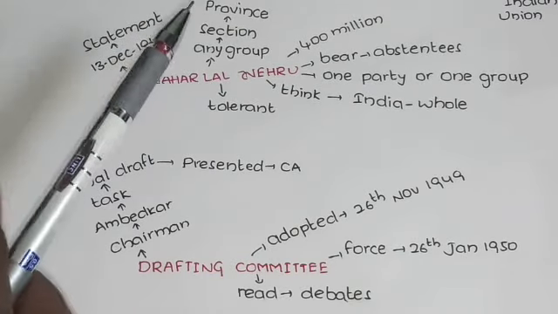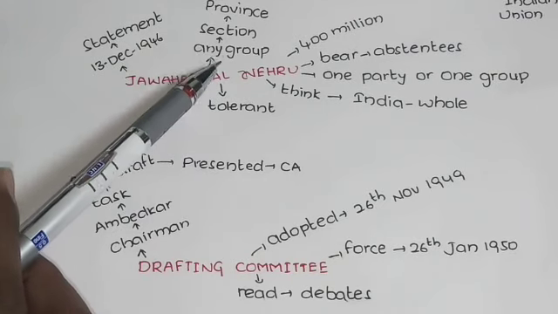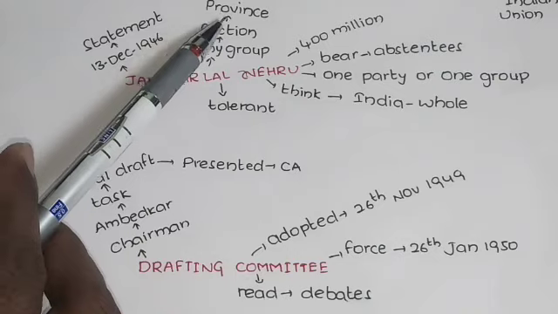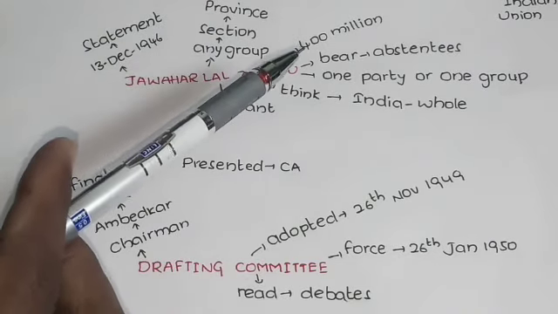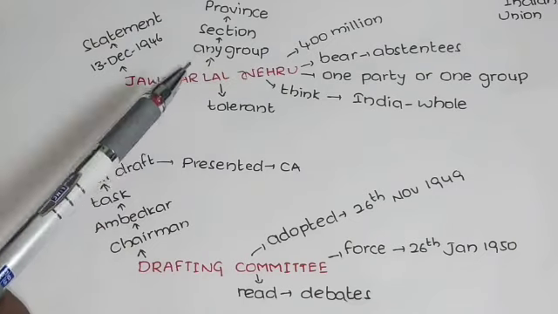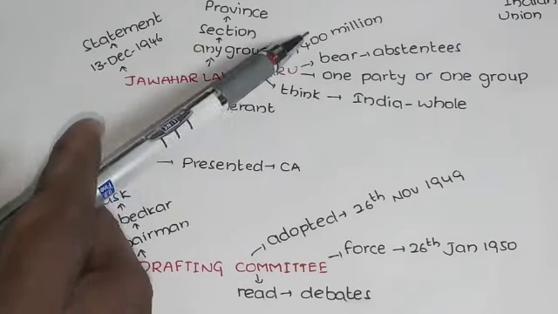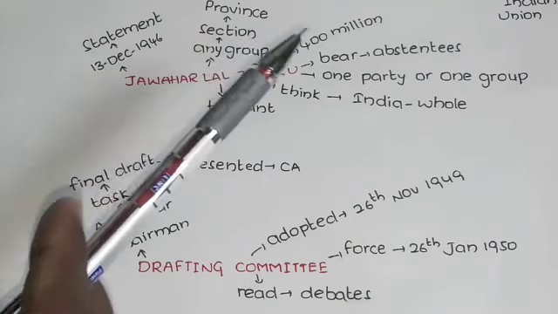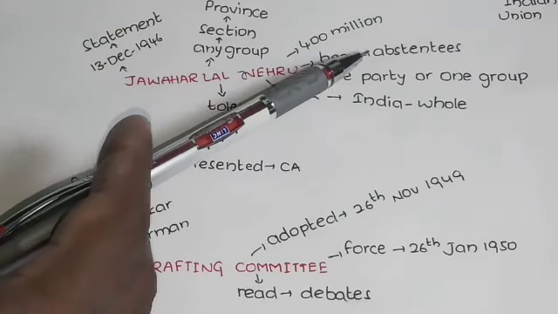So whatever constitution they prepare should not be favorable to any group or section or province. It should comprise the 400 million people of India, that is, it should be suitable for the 400 million people of India.